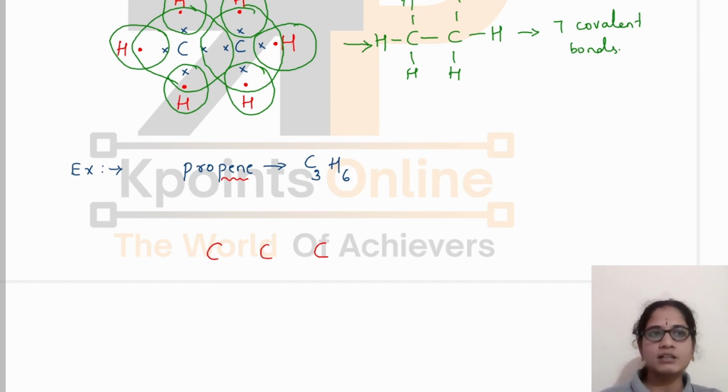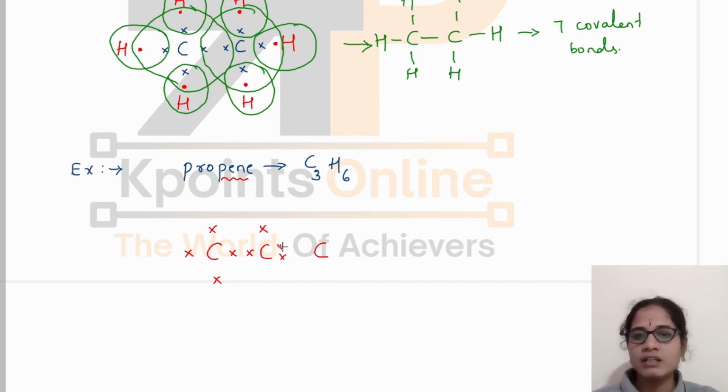Okay. Now let me write the valence electrons. 1, 2, 3, 4. For this carbon atom also 1, 2, 3, 4. Why have I written both the valence electrons here? I know that there is one double bond between these two carbon atoms. At least one carbon-carbon double bond is present in this molecule. So the shared pair of electrons will be 2 pairs here. Because of which I have written 2 electrons on this side only. And for double bonding, this carbon is used here. So it will also have 4 valence electrons.